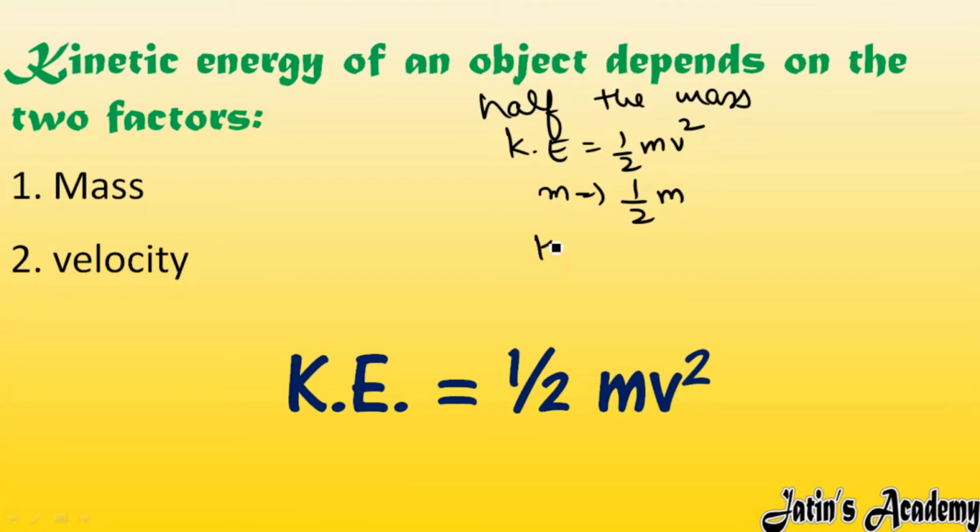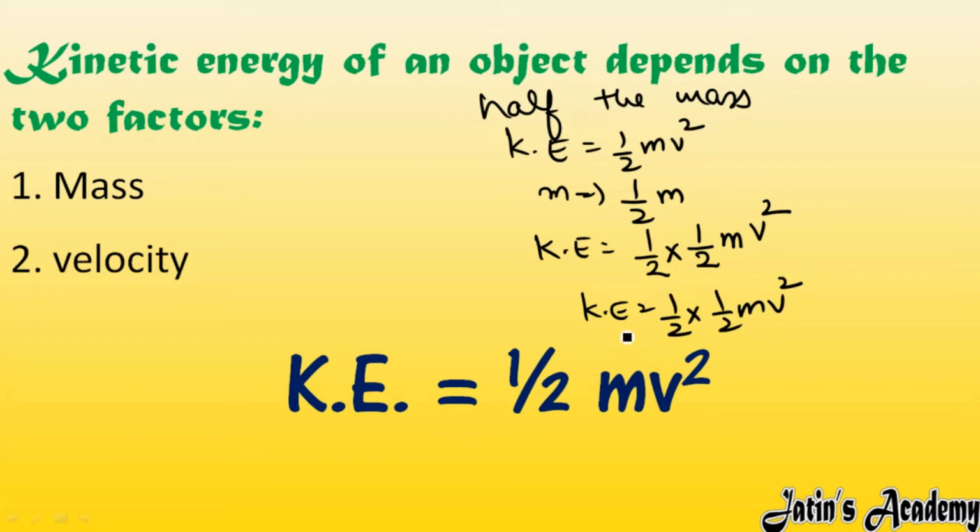So you will get the new kinetic energy as half multiply half m, and v square is the same. Half I am going to take in the front side. What you will get? Half multiply half mv square. New kinetic energy will be 1 by 2 of old kinetic energy. This relation you will get. Whatsoever they are telling, no problem, just put it, and whatsoever you are getting like this, you will take in the front side. Fine.